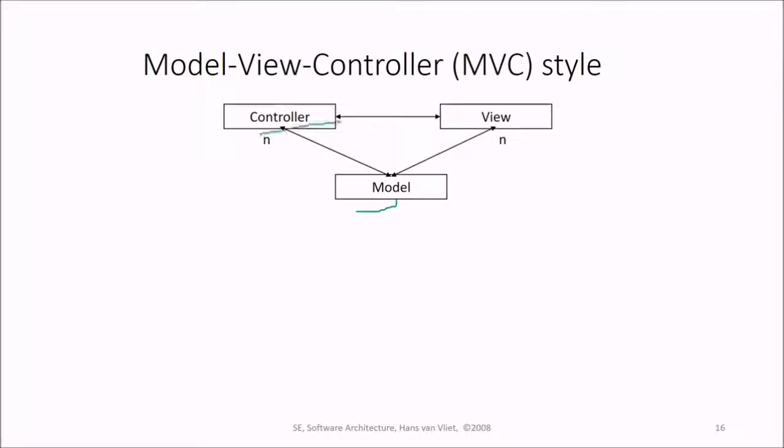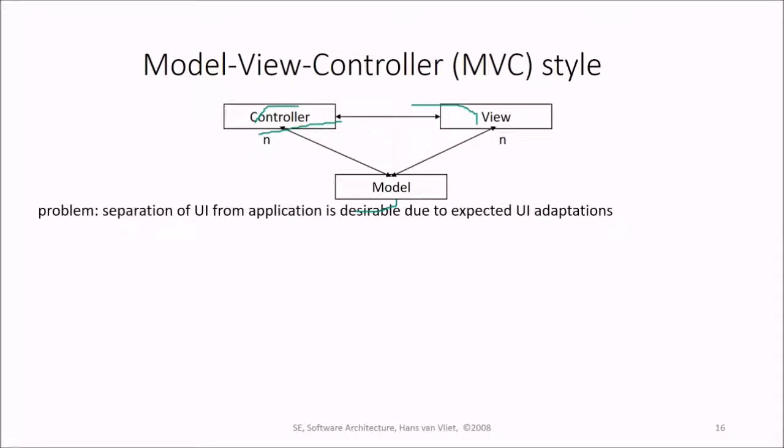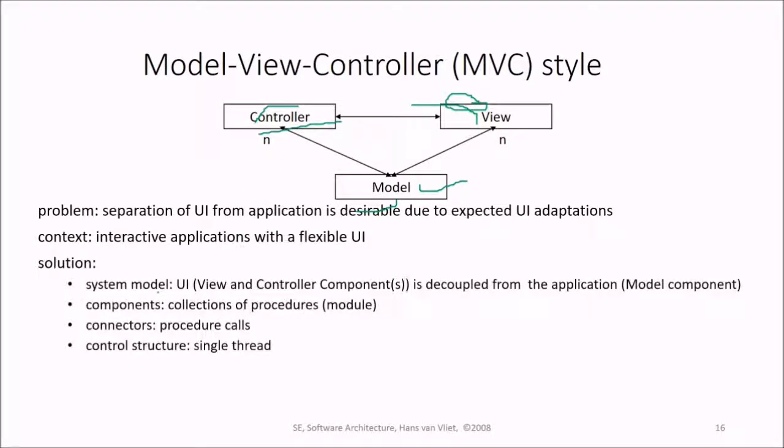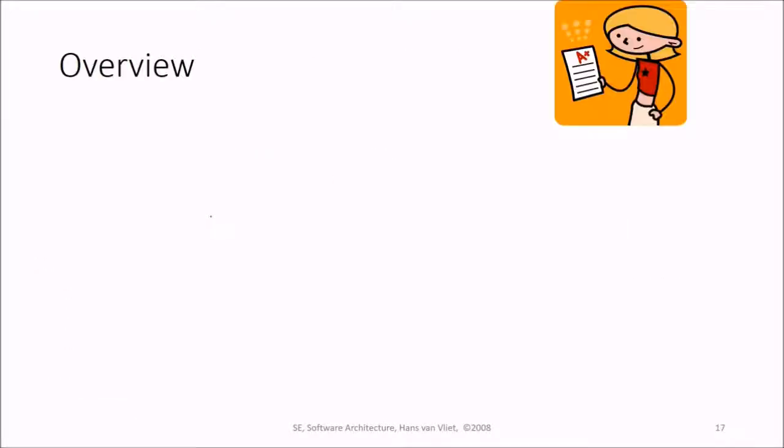This is the MVC, model view controller style. We have model, view and controller. So the separation of user interface from the application is desirable due to expected UI adaptations, and interactive applications with flexible user interface. Then the user interface, that is the view and controller components, are decoupled from the application, that is the model component. The components are collections of procedures, modules, the connectors could be procedure calls, and the control structure is single thread. The variants are, apart from MVC, the document view.